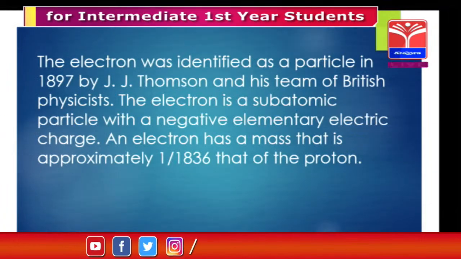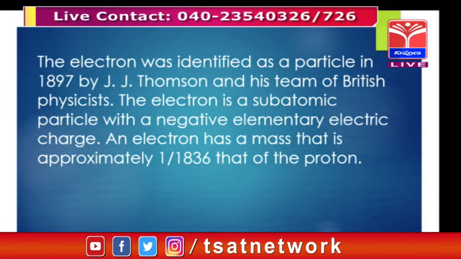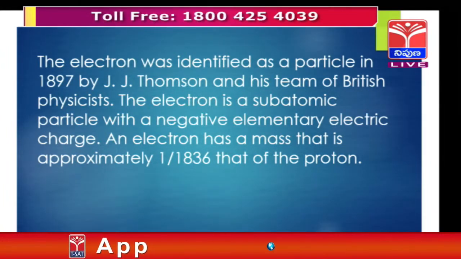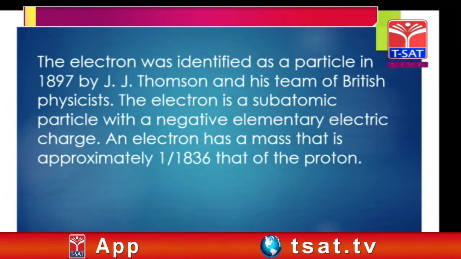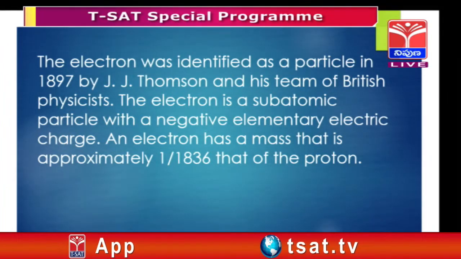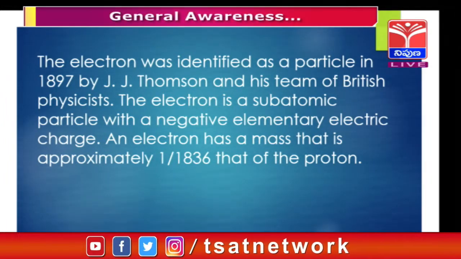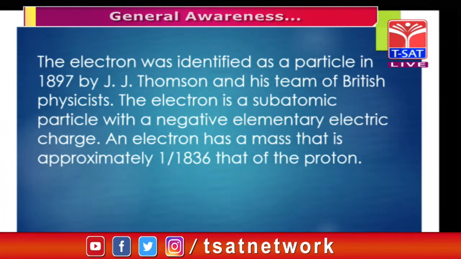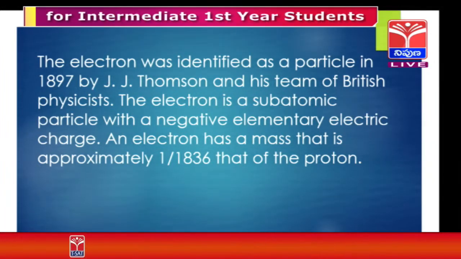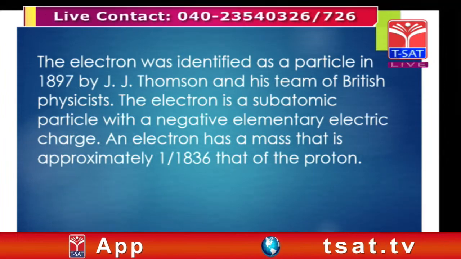So, the electron was identified as a particle in 1897 by J.J. Thomson and his team of British physicists. The electron is a subatomic particle, a negatively charged elementary particle. An electron has a mass that is approximately 1 by 1836 times that of the proton. Already we gave this information: the mass of the electron is 1 by 1836 of the proton mass.